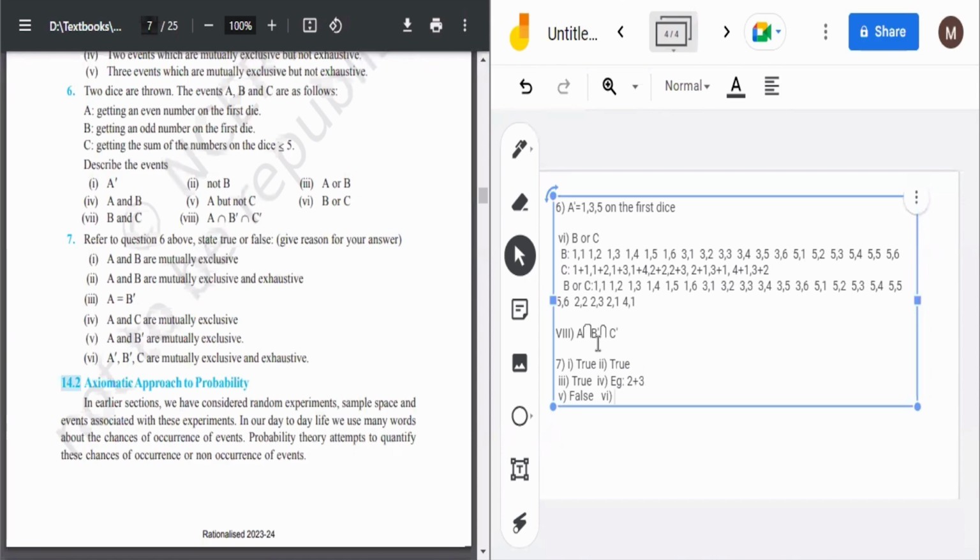But C will definitely overlap with A dash and B dash, because getting a sum of numbers less than or equal to 5 is possible in many cases. 1 plus 1 is also there, which would overlap with A, and 2 plus 2 is also there, which would overlap with B. So C can't be mutually exclusive with A dash and B dash. So the sixth part is also false. The reason is the same.